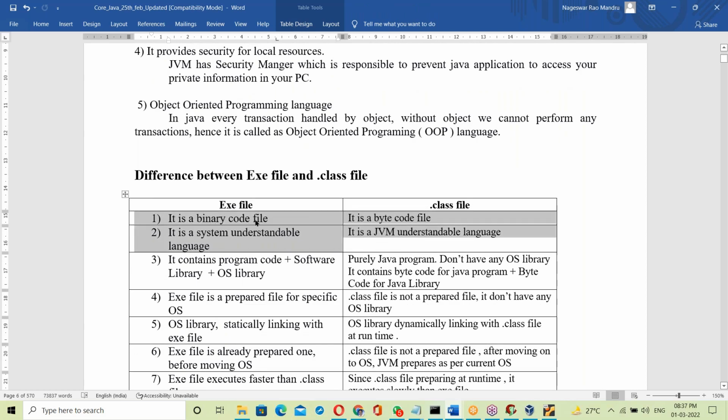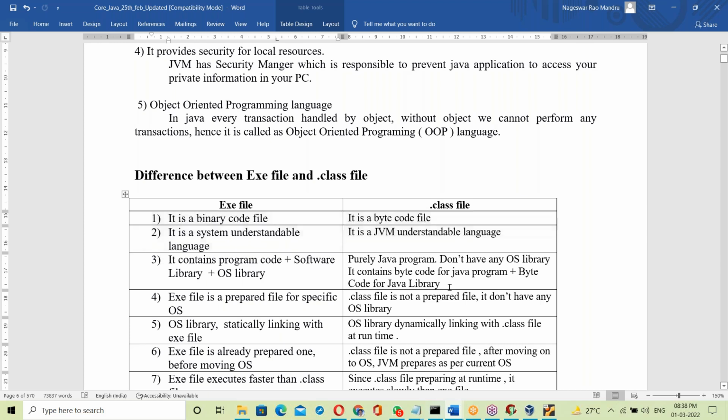Exe file is a binary code. I already showed zeros and ones for binary codes. Dot class is a bytecode file. Exe is system understandable language. Dot class is JVM understandable, right? JVM is responsible to run the dot class file. So JVM understandable code, that is the first point.